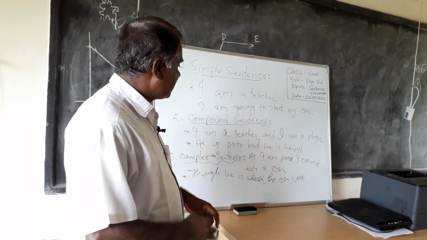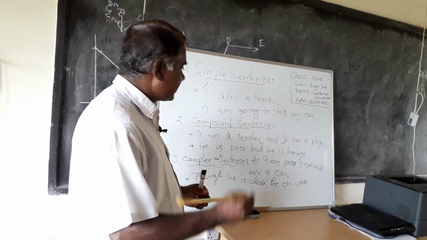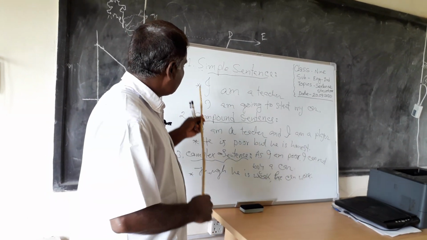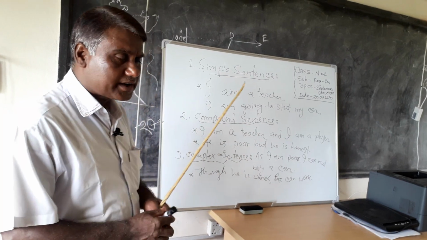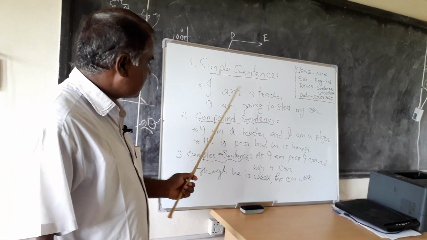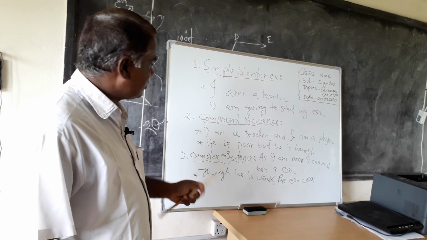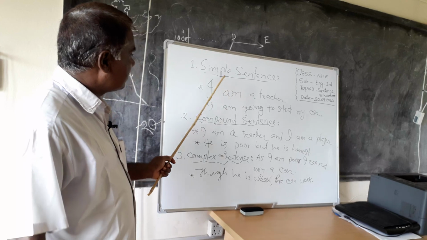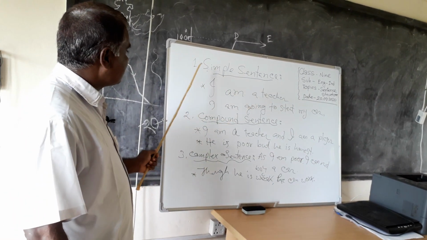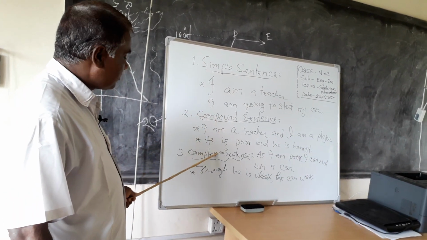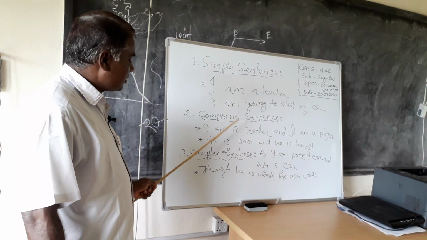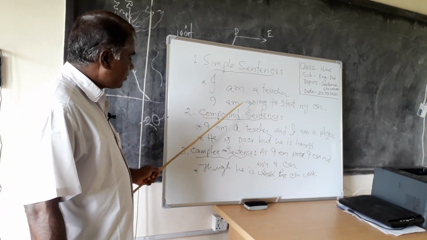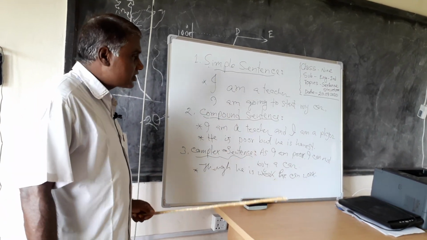Today we learned the rules of making these three kinds of sentence, and tomorrow we will try how we can transform the sentence. Those will be simple to compound, compound to complex, or complex to simple, or compound to simple, or compound to complex.